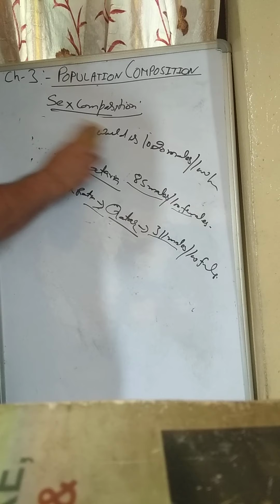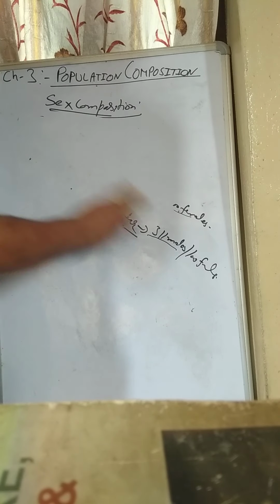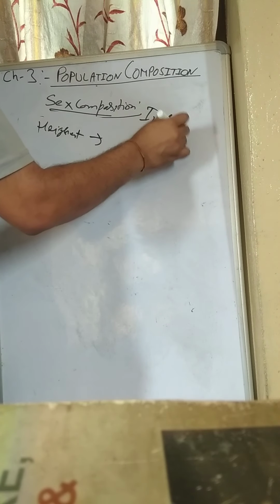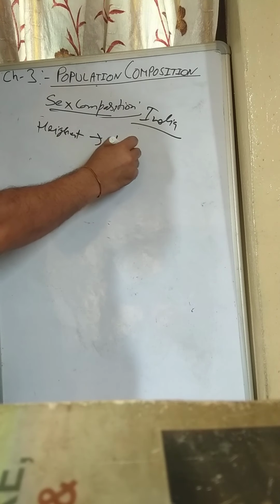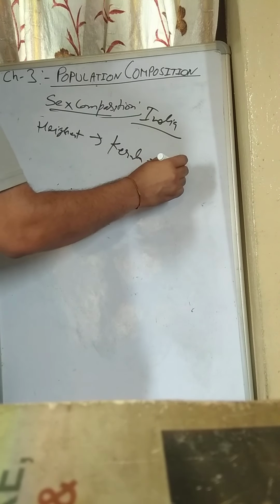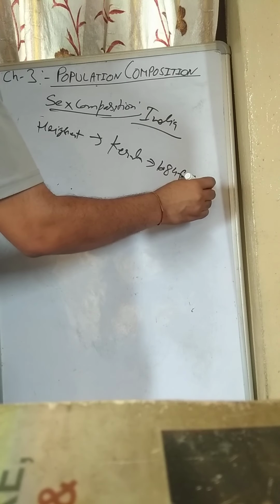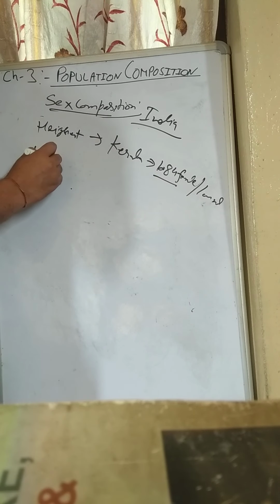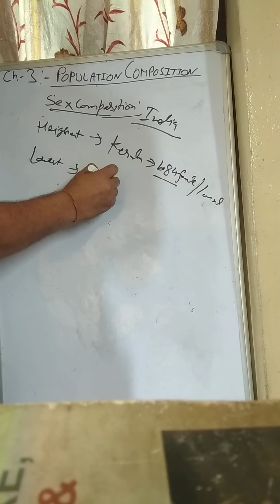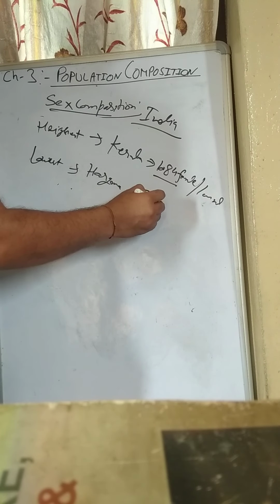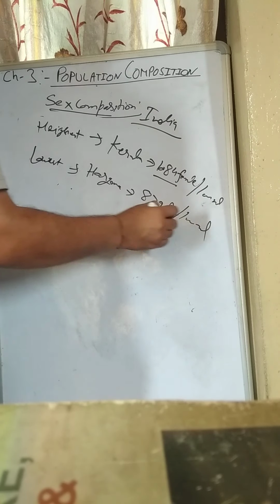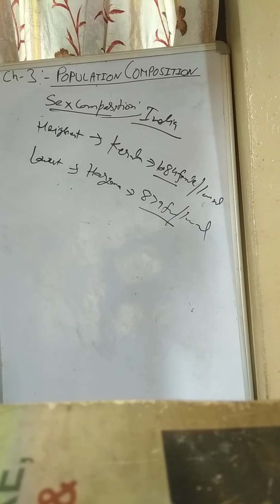If you are talking about India, in the Indian scenario the highest sex ratio is found in the state of Kerala, that is 1084 females per 1000 males, and the lowest sex ratio is found in the state of Haryana, that is 879 females per 1000 males, according to the 2011 census.